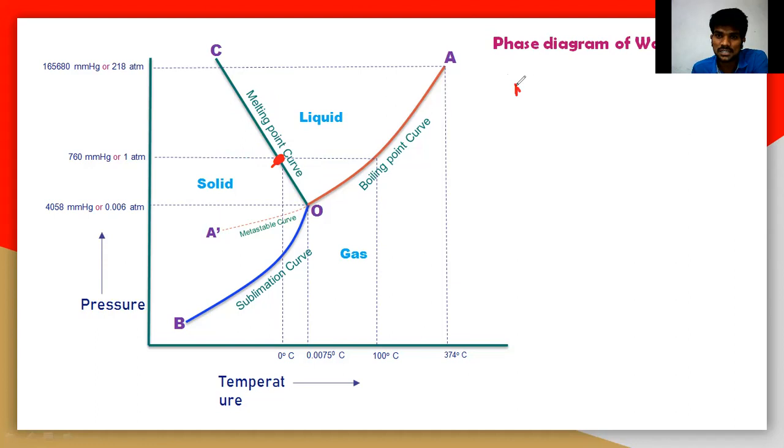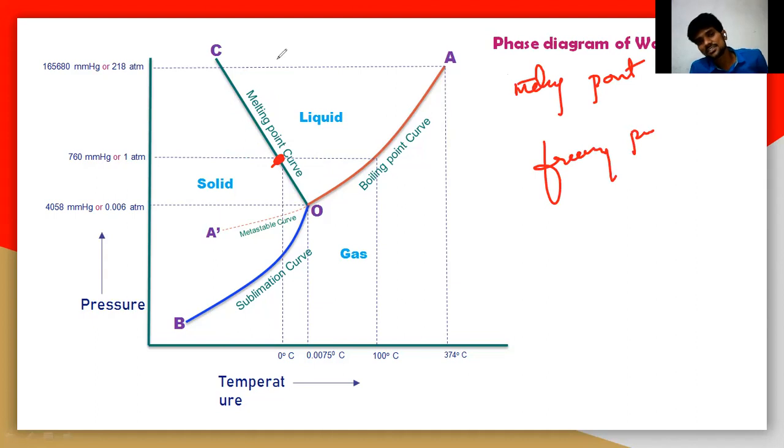So what is actually the melting point, and what is actually the freezing point? Everyone knows about the melting point and the boiling point from your intermediate classes, but we will understand them once again. Generally people understand that the melting point is the point at which melting will start. Definitely it is true, but it is the temperature at which melting will start at a pressure of 1 atmosphere. That is a very important thing here.